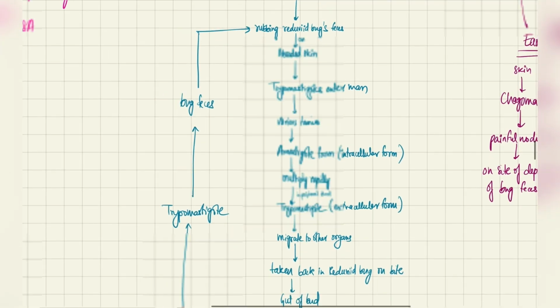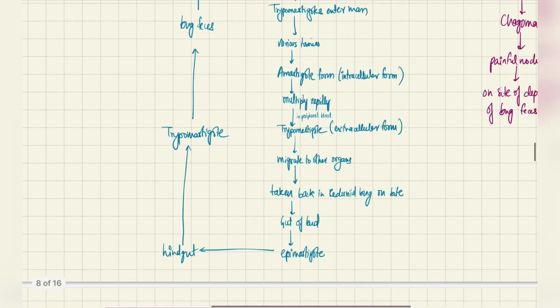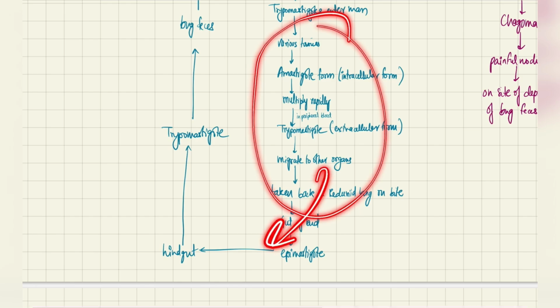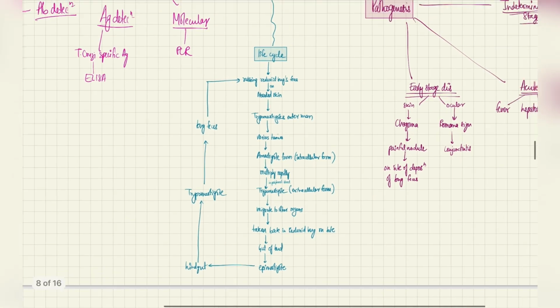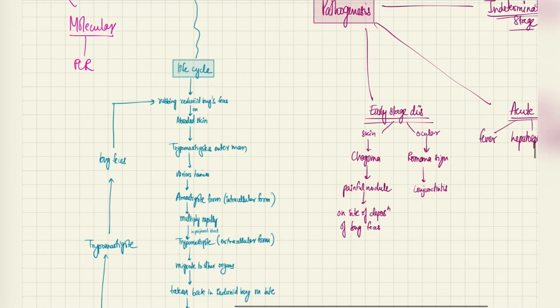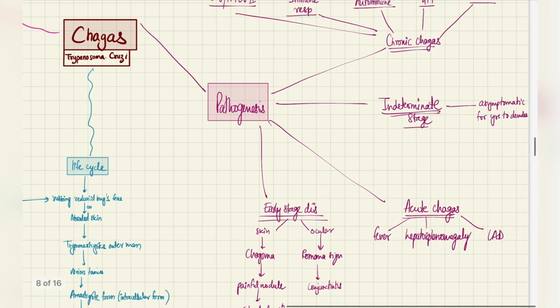So basically what's happening is we are converting from the trypomastigote extracellular form to the amastigote intracellular form, and we're doing this cycle inside the man and then inside the reduviid bug, where only once we convert into the epimastigotes. There's nothing important here. Just remember the types of forms it takes.